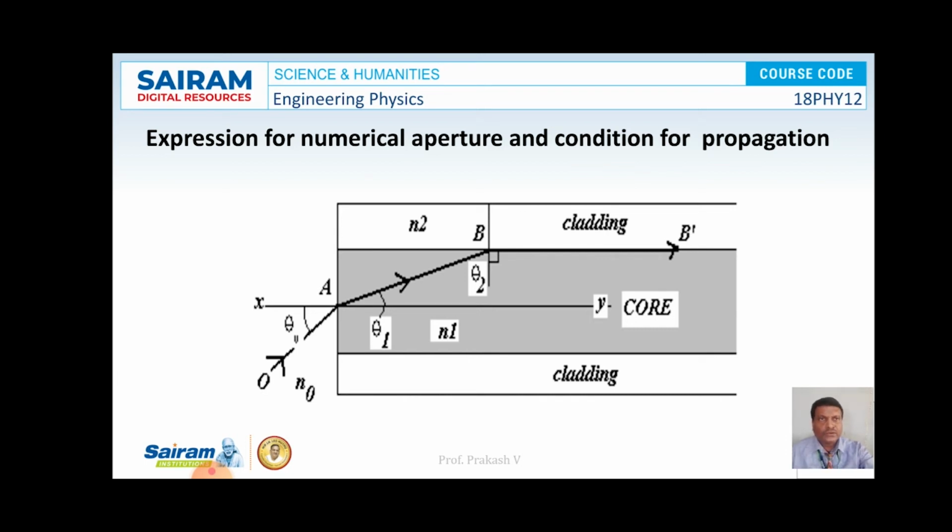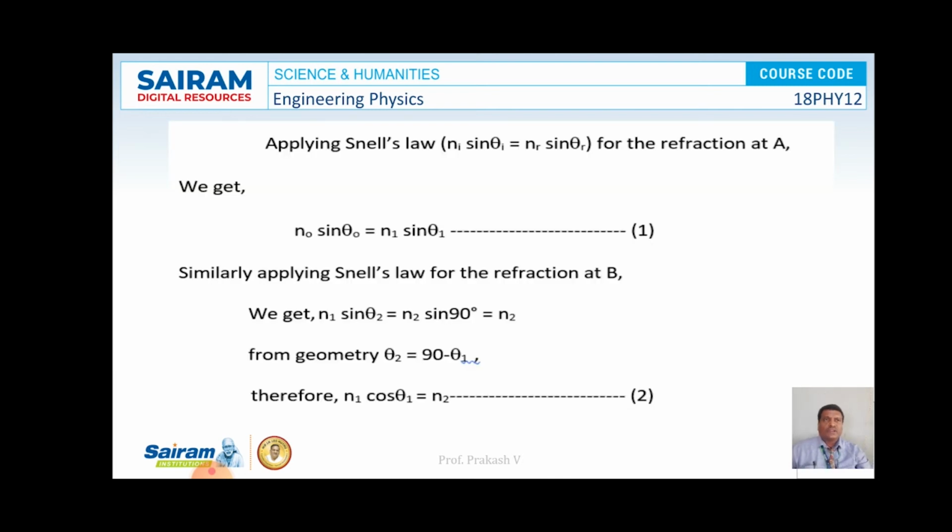According to Snell's law, we can write for the first beam n naught sin theta naught is equal to n1 sin theta 1. Similarly, applying Snell's law for the beam falling at B, we can write n1 sin of 90 minus theta 1, that is n1 cos theta 1, is equal to n2 sin 90 degrees, which is equal to n2 only. So we can write n1 cos theta 1 is equal to n2. Consider that as equation number 2.